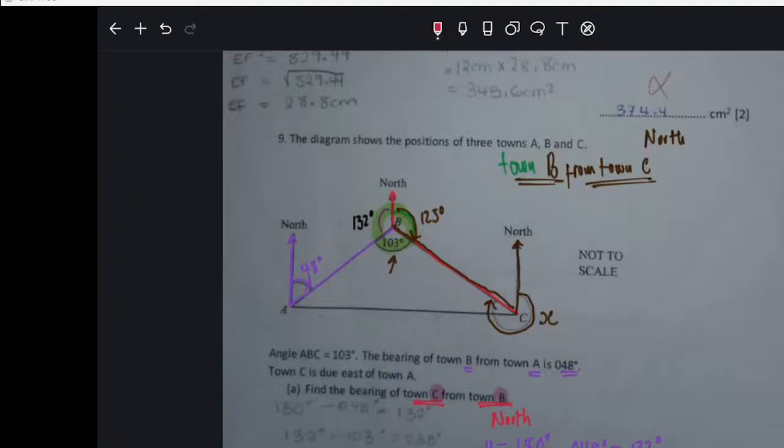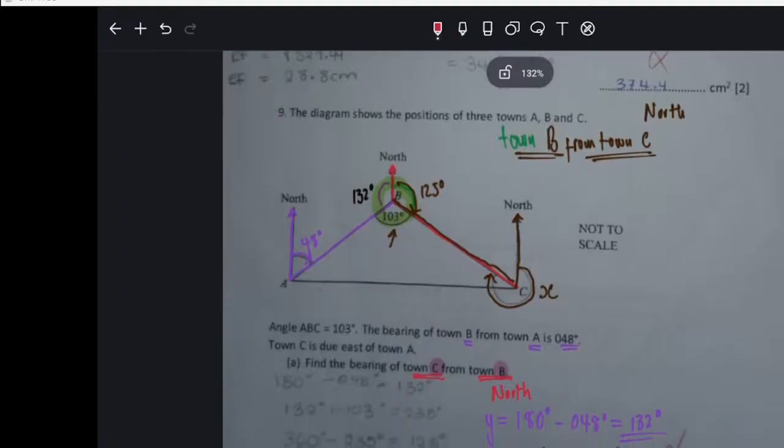So here now we have this X. We want to find this X. How many steps did I say you follow? I said first you need to make sure you have this one. Then you need to make sure you get this one here. We'll call it Y. How do you get this one? I said this one and this one add to give you 180 because they are inside angles.